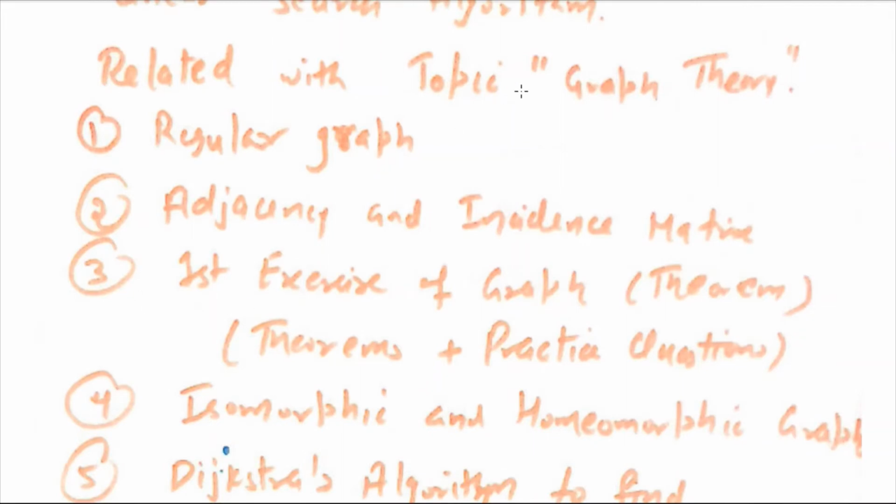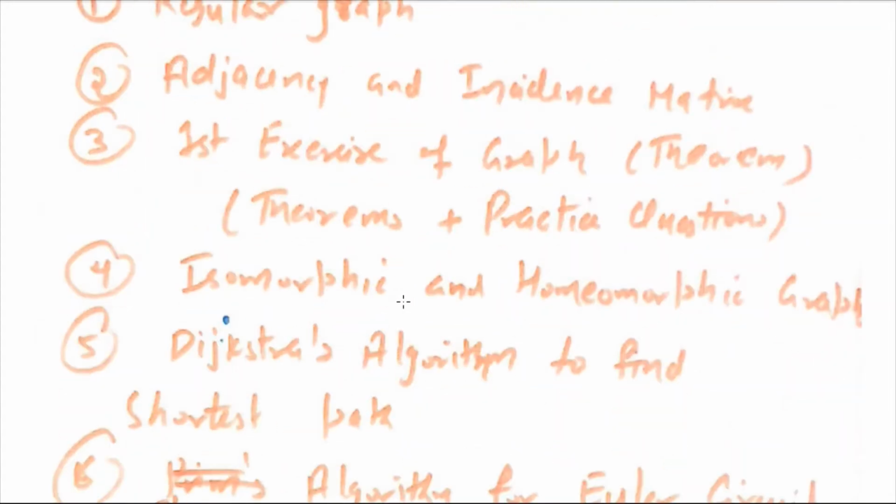The third topic is the most important in graph theory, because from the first exercise they can ask the graphic sequence question. So complete the first exercise, including theorems and questions. The fourth topic is related to isomorphic and homeomorphic graphs. They can ask you the definition of isomorphic and homeomorphic graphs, and whether two graphs are isomorphic or not, homeomorphic or not.